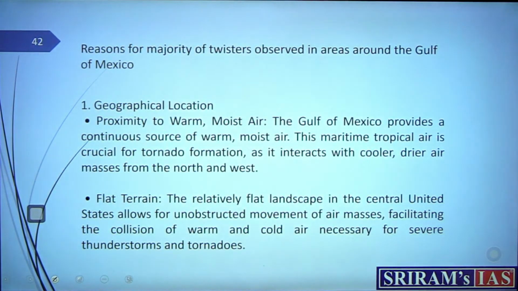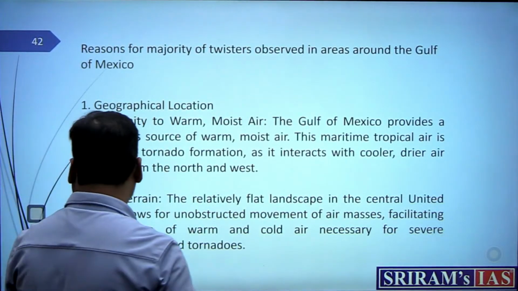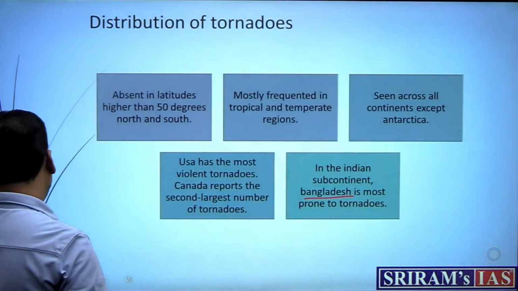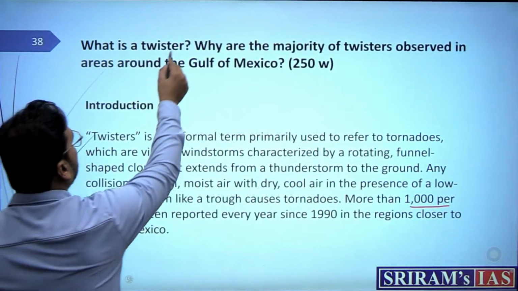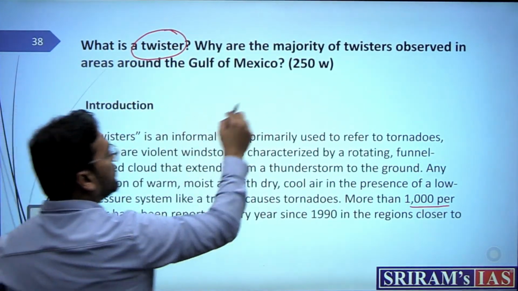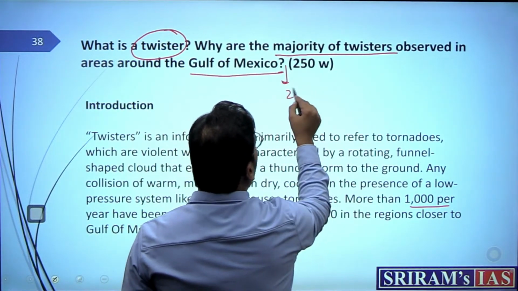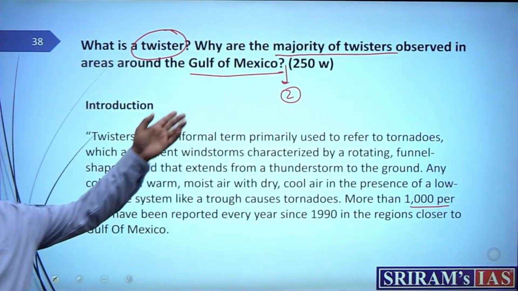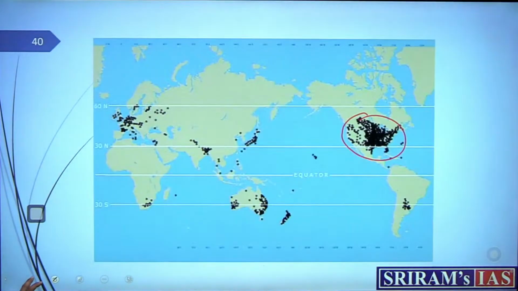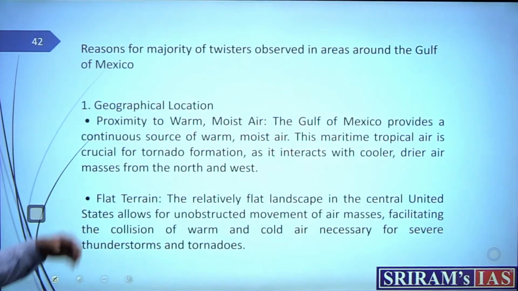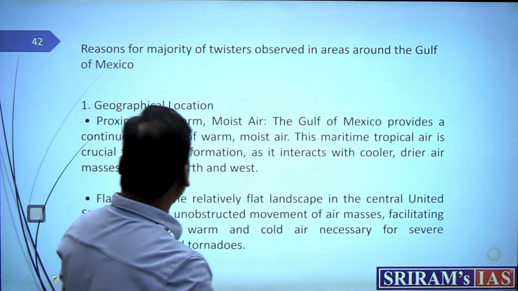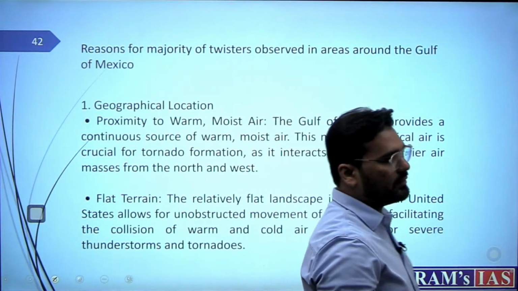Then reasons, this is the main demand of the question. So again, here we didn't take this, this is a twister, this is the one demand, and then why majority twisters observed in Gulf of Mexico. This is the second demand of the question. So first demand we address, suppose talking about this, then we have to understand why there are so many tornadoes in these regions like Gulf of Mexico, what it has asked.